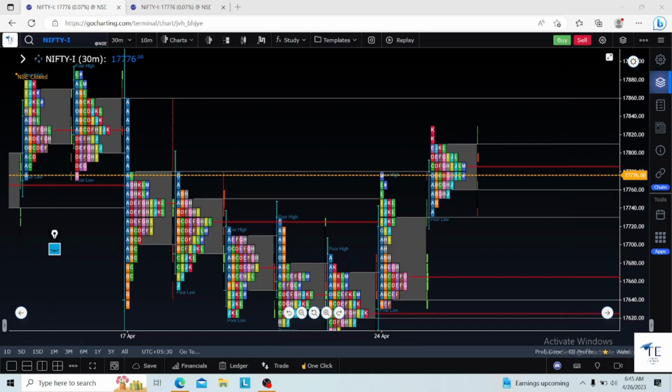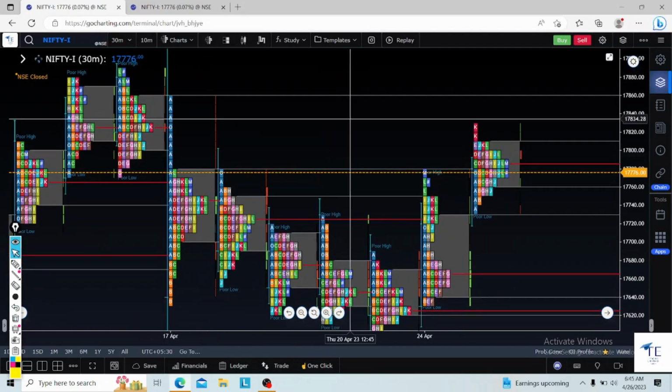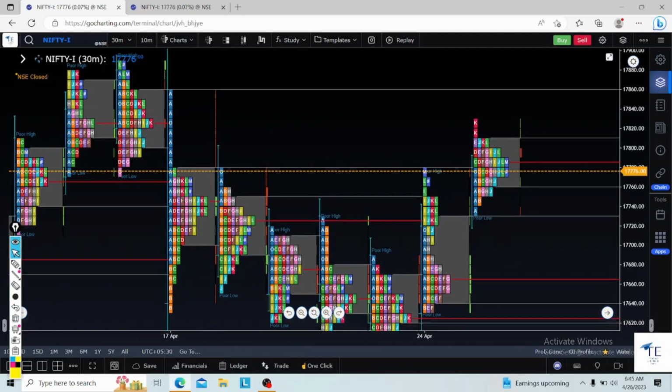Whatever you are seeing now is a market profile chart, and based on this market profile information, we normally give some calls in the Telegram channel.